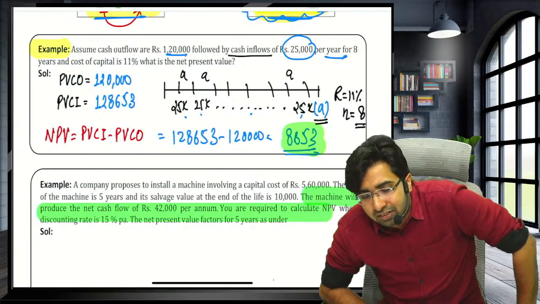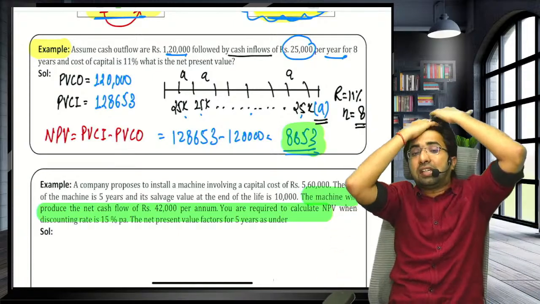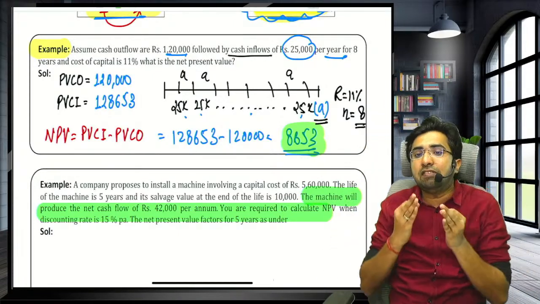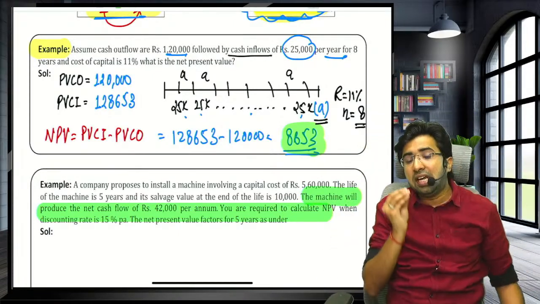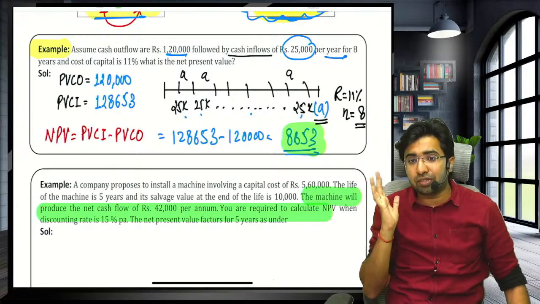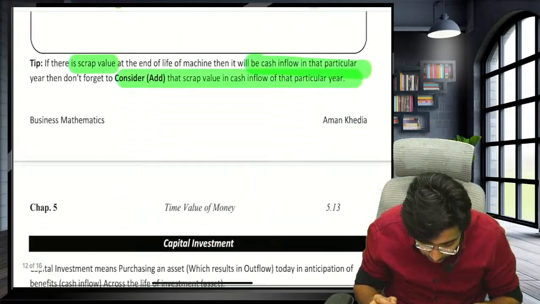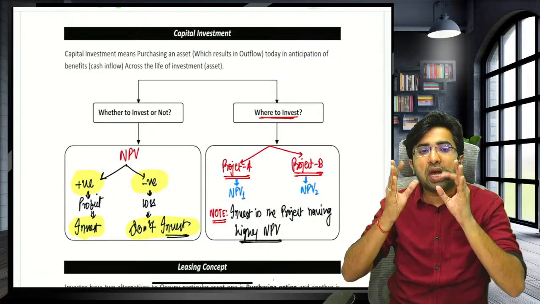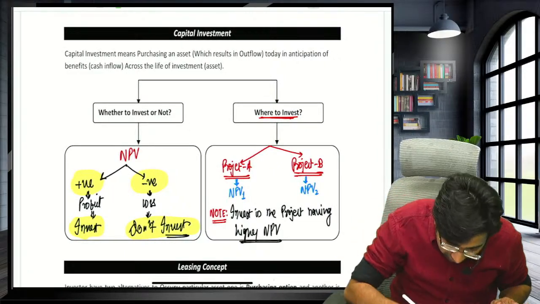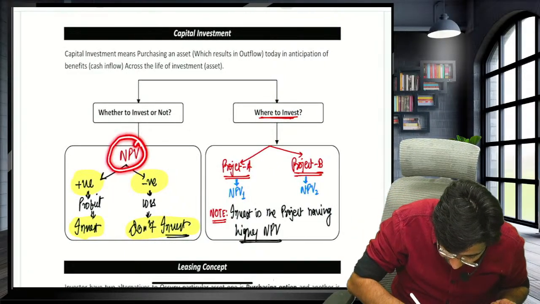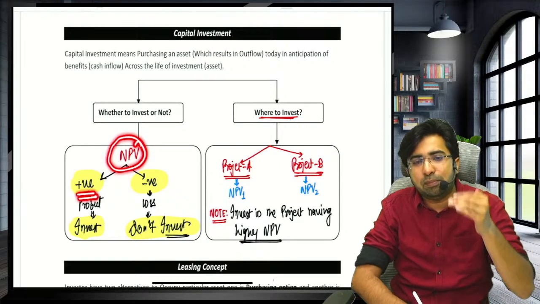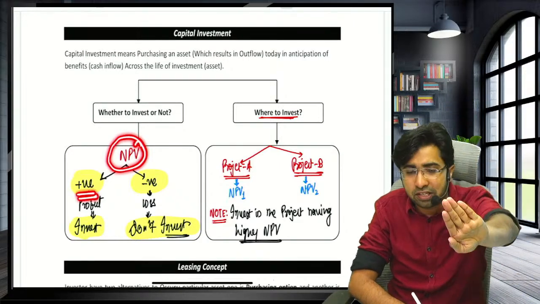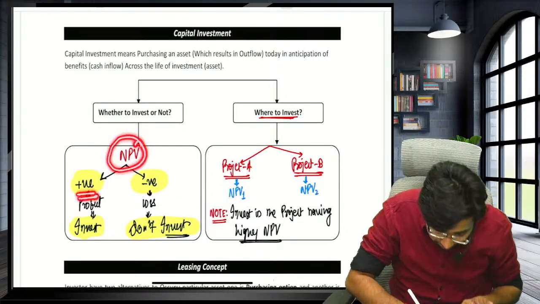Guys, now we'll extend this concept and I will ask, what is capital investment? Capital investment is not a computation, it is just a decision making process. Now if the question asks, should I invest in this project? So guys, calculate the NPV. If you get a positive NPV, it means your inflow is more and outflow is less. It means you are making profits. So invest in that project.